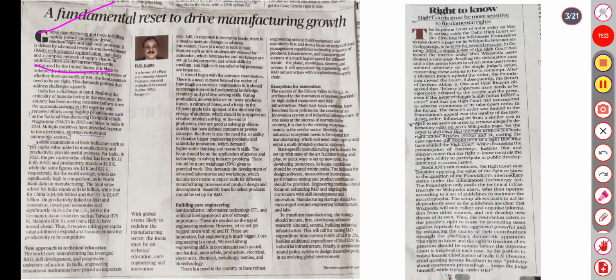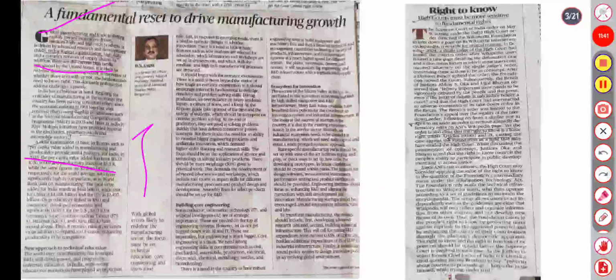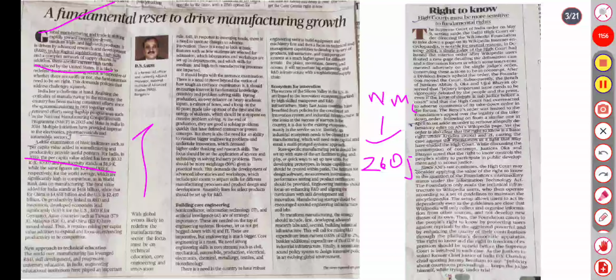The country has made consistent efforts since the economic reforms of 1991, together with flagship programs such as the National Manufacturing Competitiveness Programme, NMCP, launched in 2005, and Make in India in 2014.